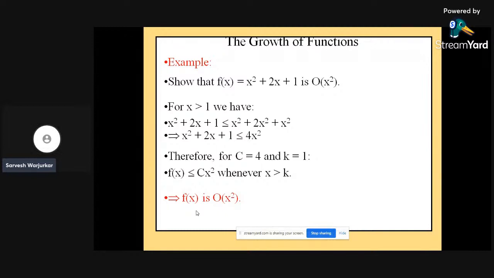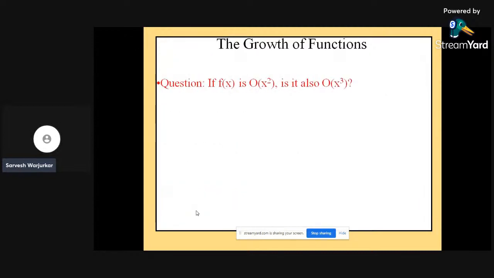Therefore, C is equal to 4 and K is equal to 1. And then we can say that f of x is less than or equal to Cx square whenever x is greater than K. That means f of x is the order of x square. Accordingly, as the value of x increases, the value of f of x also increases.